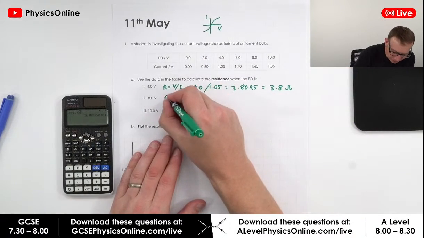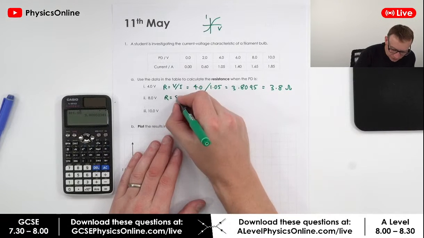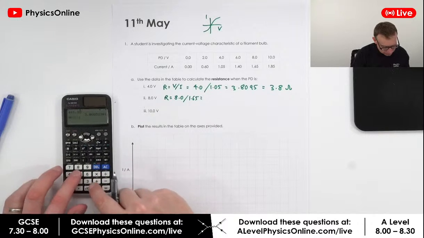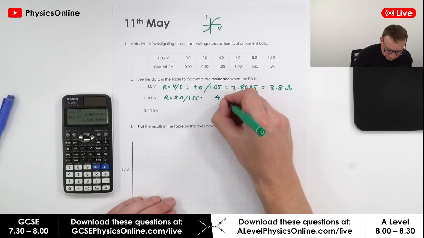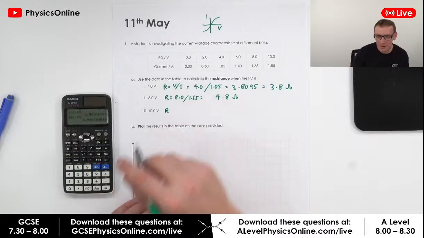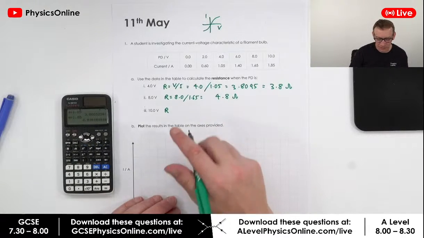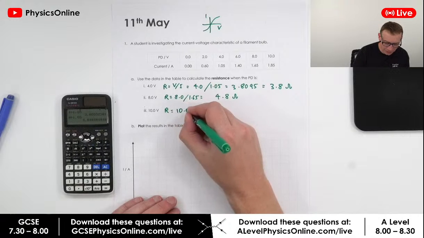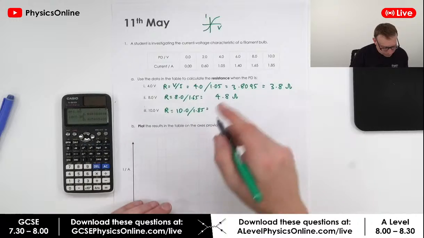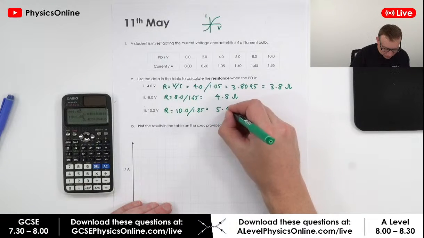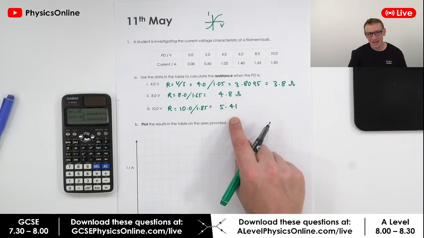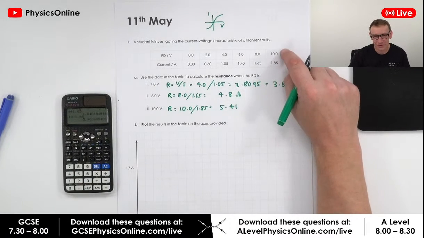So for the second one, R is going to be equal to V over I, which is 8.0 divided by 1.65, which is equal to 4.8 ohms. Now the last one, did I make a mistake in my book? I said the last one was equal to 10.0 divided by 1.85, which is 5.41. Okay, really, I suppose I should give that to 3 significant figures because that's 3 significant figures, and so's that.